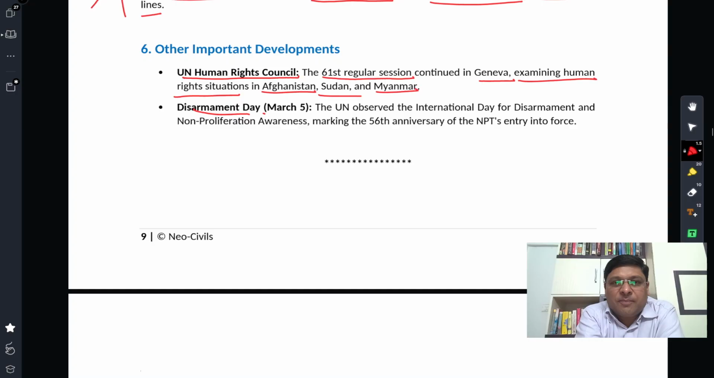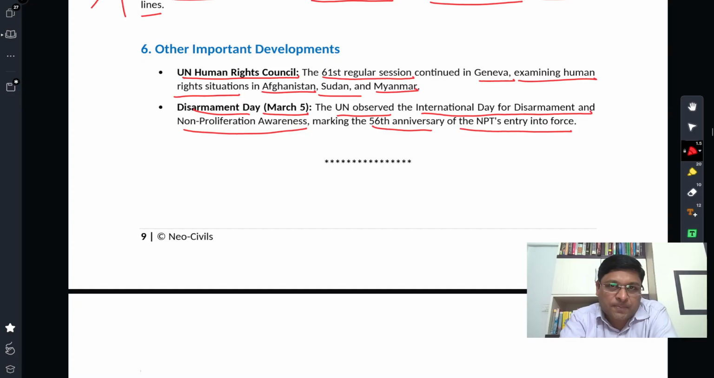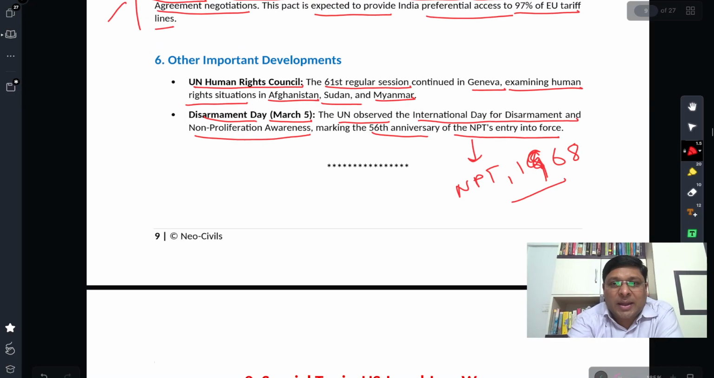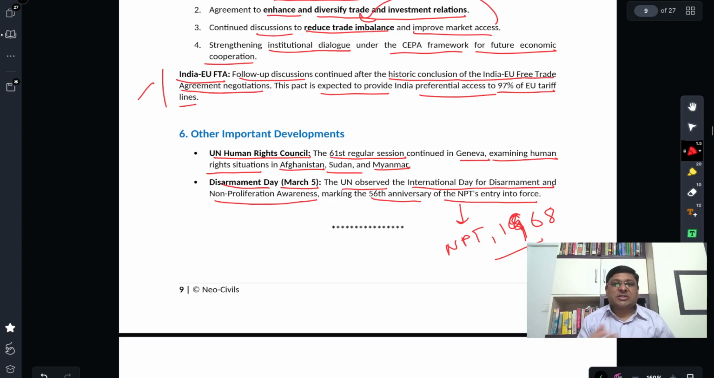Disarmament Day, March 5. The UN observed the International Day for Disarmament and Non-Proliferation of WMDs, weapons of mass destruction, marking the 56th anniversary of the NPT's entry into force. The Non-Proliferation Treaty, NPT, was implemented in 1968, right? So 56th anniversary, and then Disarmament Day was declared here, right? So this is what I want to discuss in terms of developments this week.